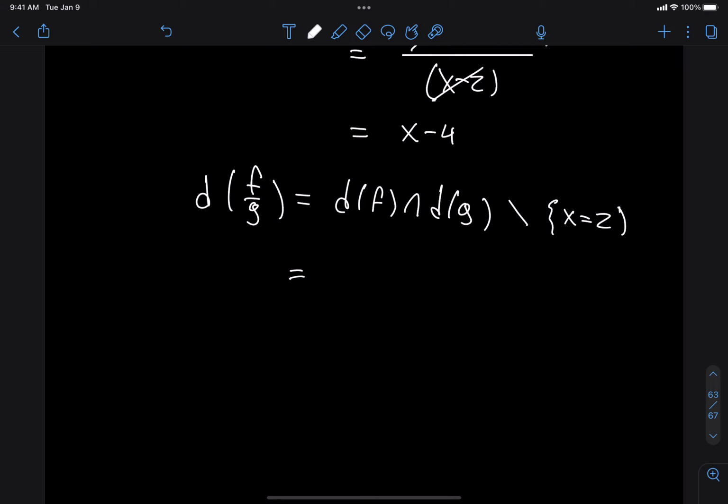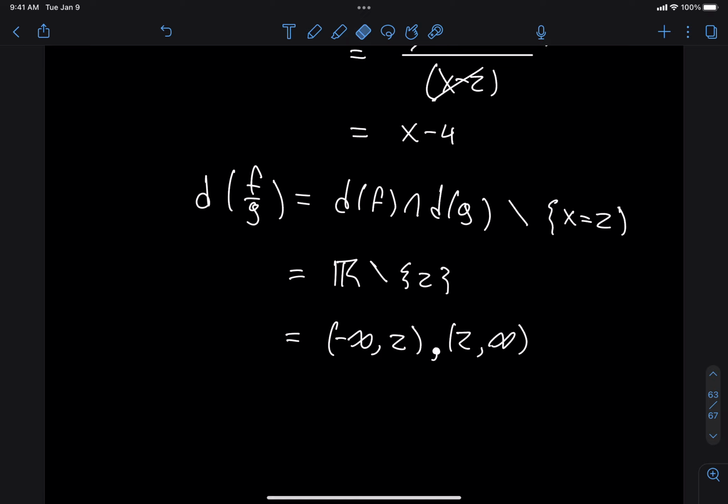So in this case, I get all real numbers minus the set containing 2, which can also be expressed as negative infinity up to 2, union 2 up to infinity, not comma, union, right? So this is R intersected with R minus the set containing 2.